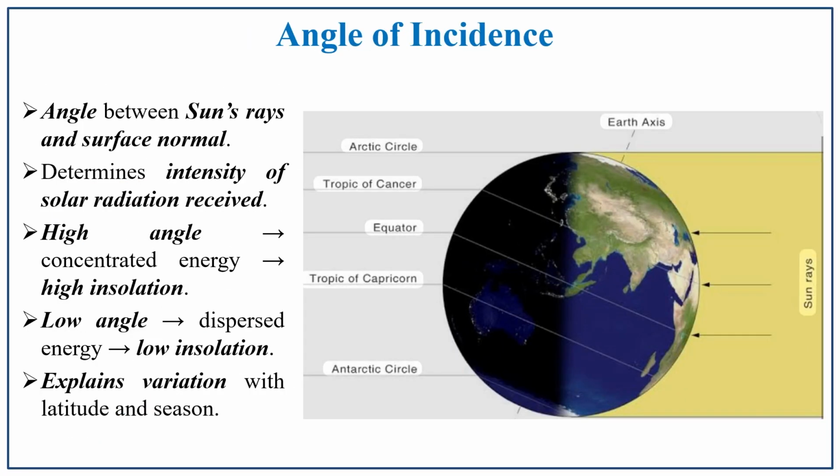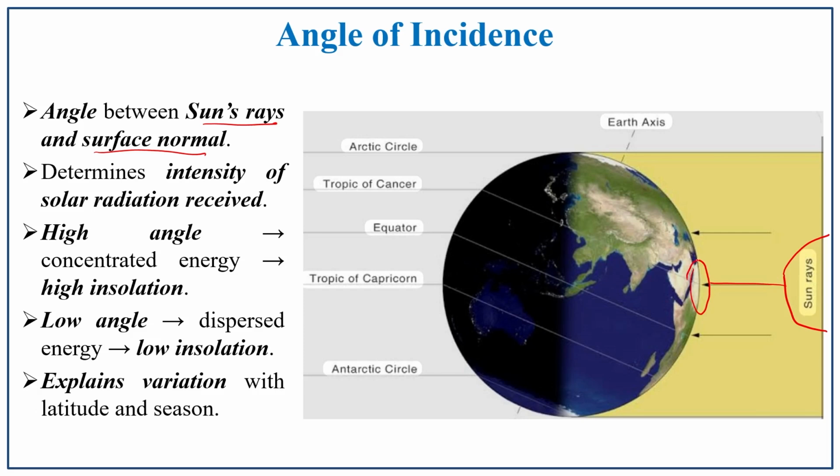Angle of incidence, the first factor, that is the angle between the sun's rays and the surface normal. Here we all know that there are the sun rays. The sun rays strike here, and the amount of sun's energy received is constant. It does not differ, but the area which it covers differs.